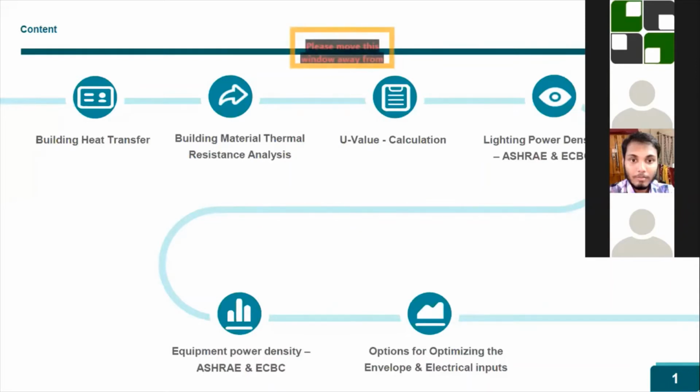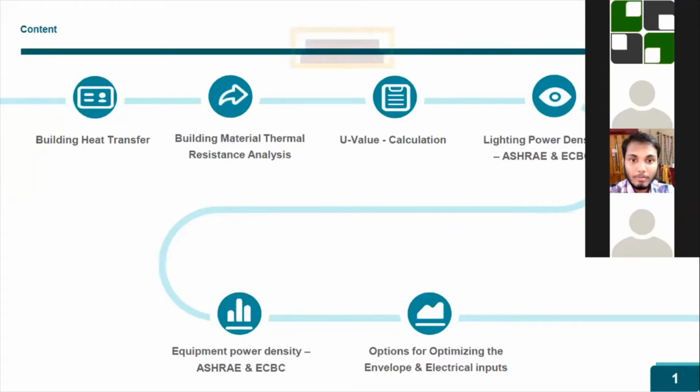That is why we use the ASHRAE and ECBC standards, in which they say every building should have at least 25% of the equipment power density. This is just a benchmark which they are setting, so that will be the equipment load.